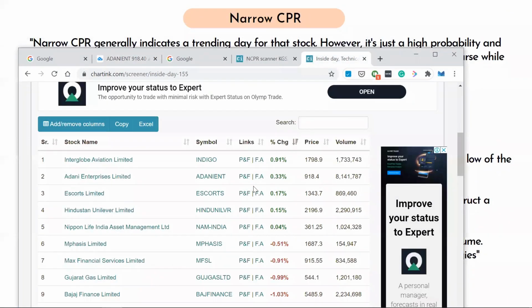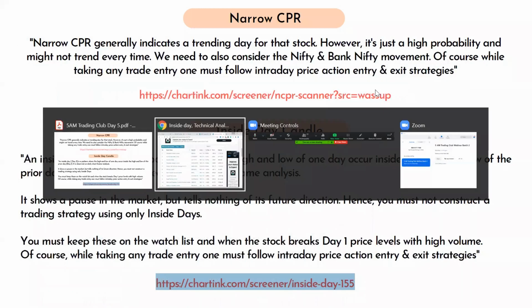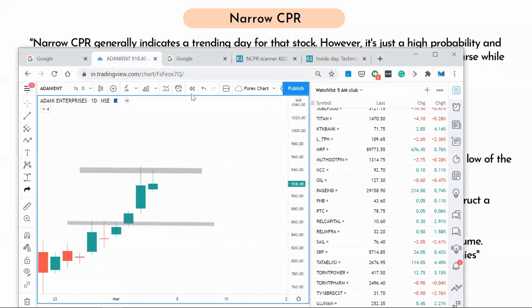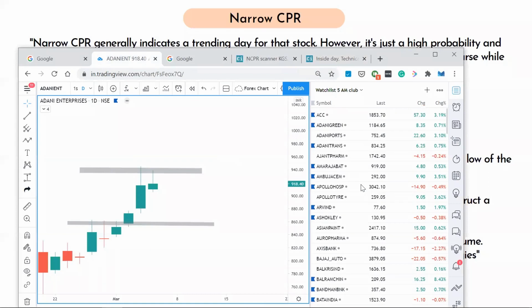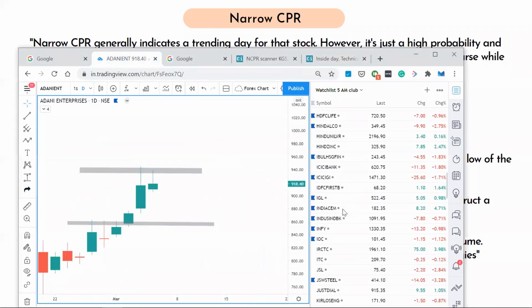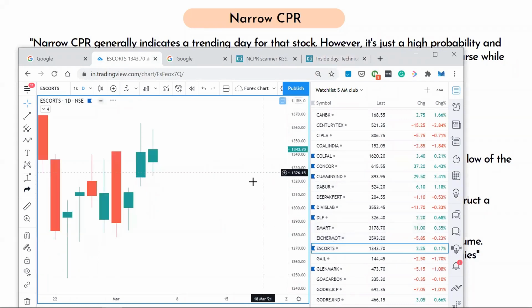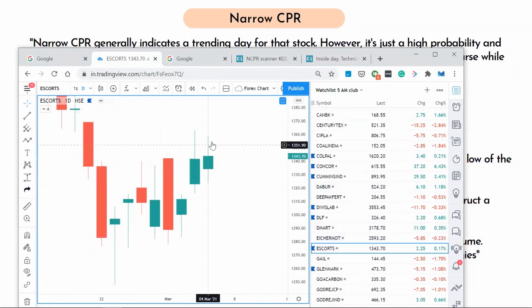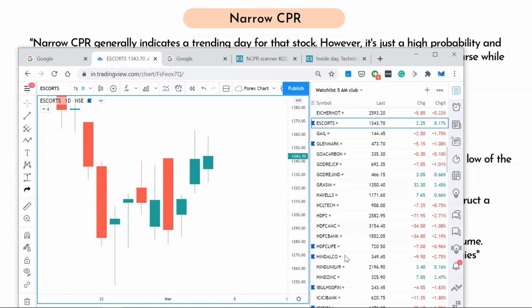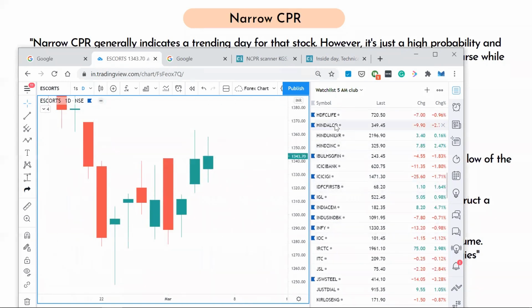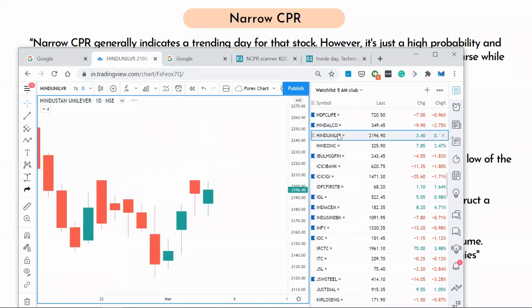It also gave you Escorts and Hindustan Unilever, right? Escorts. So I arranged them in alphabetical order. So Escorts, same thing. Yesterday's candle is there. This is the inside day candle. Hindustan Unilever, this is also an inside candle, with the entire range candle there. So this will help in identifying this kind of candles.